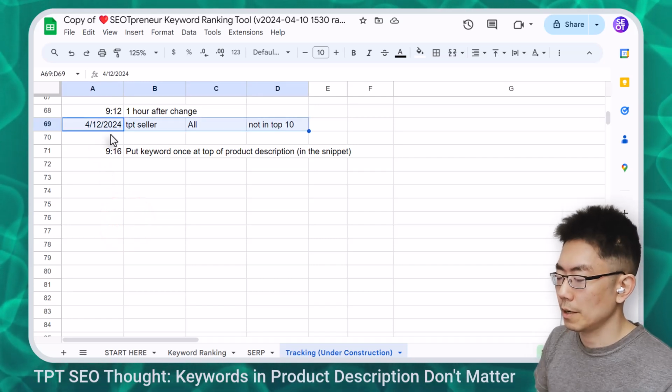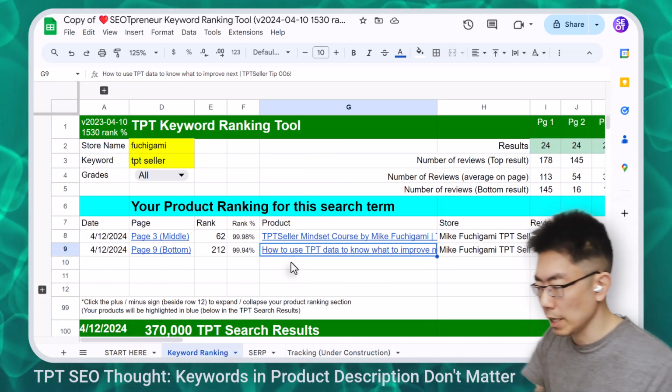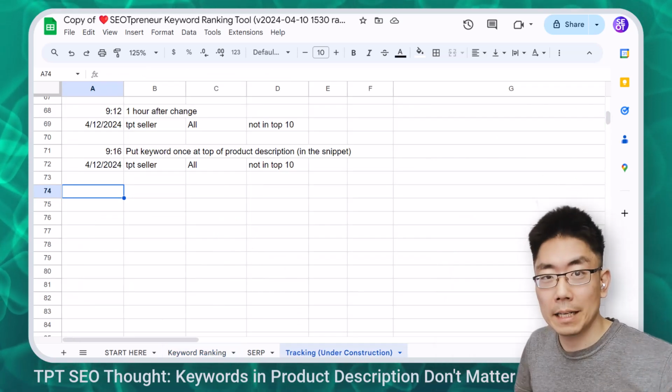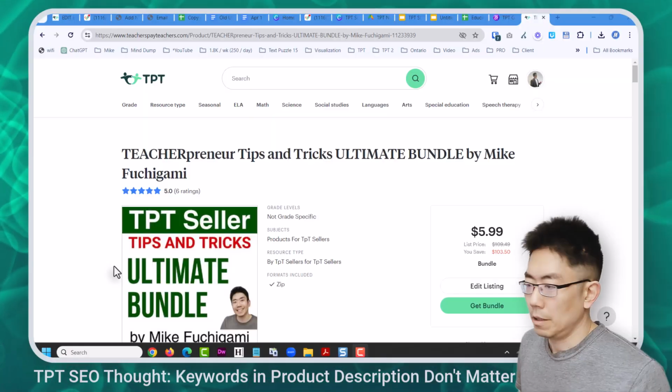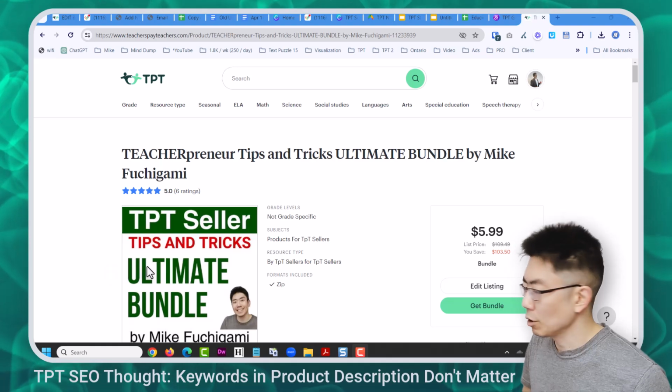It was not in the top 10. I have other resources that are showing up, but not the ultimate bundle. So I'll be back in a bit to see where the results are. All right, it's been 45 minutes. It is 10 o'clock in the morning.